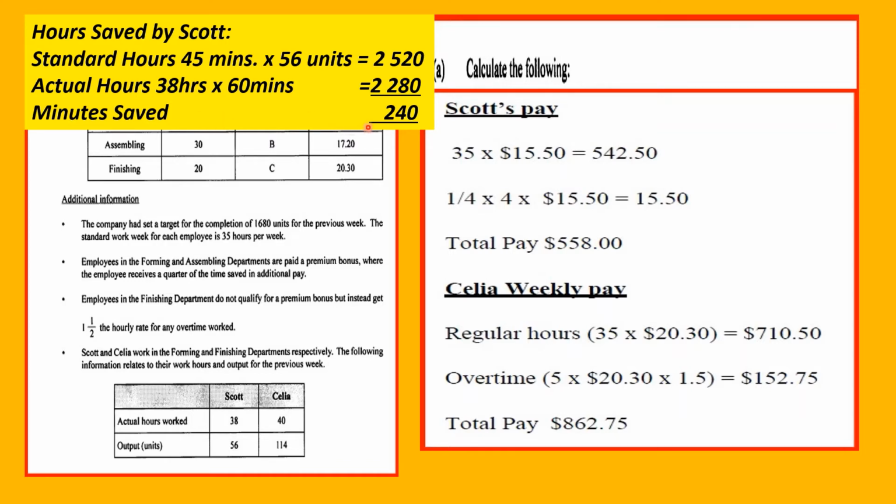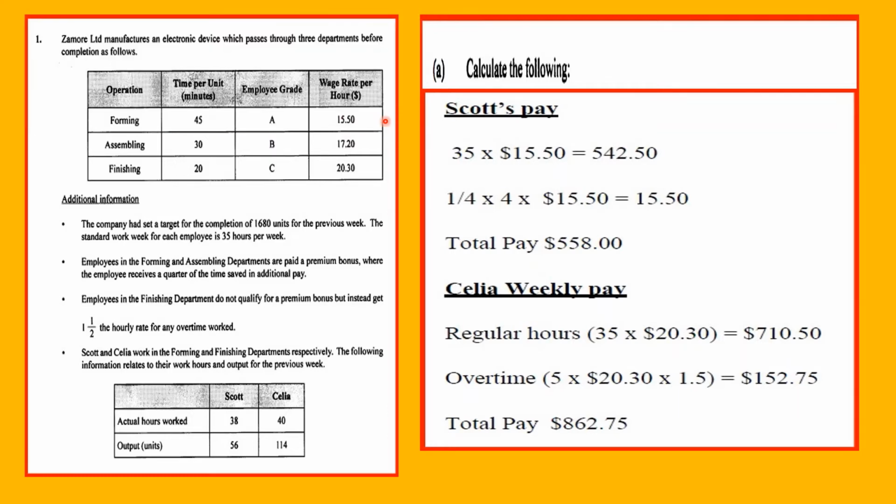So in addition to his pay of $15.50 an hour, he will get a quarter of the 4 hours saved. So 35 by 15.50 will give us $542.50, and then a quarter of the hours saved that we just calculated: a quarter by 4 by 15.50 gives us another $15.50, and his total pay would be $558.